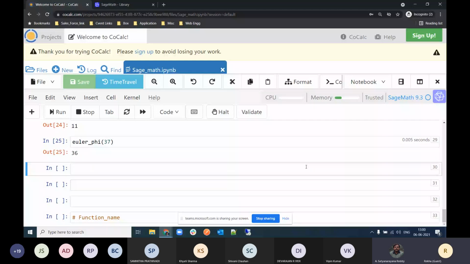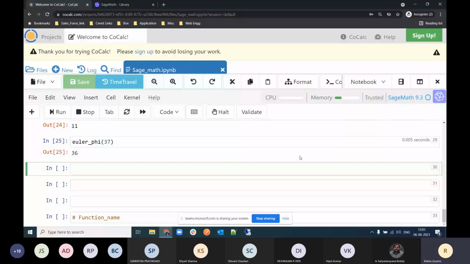So Vipin, can you suggest now? Yes, sir. So Rekha, actually, guys, this is the Sage IPYNB extension, Jupyter Notebook. This is the Jupyter Notebook where we were working, but let's move to the Sage worksheet.